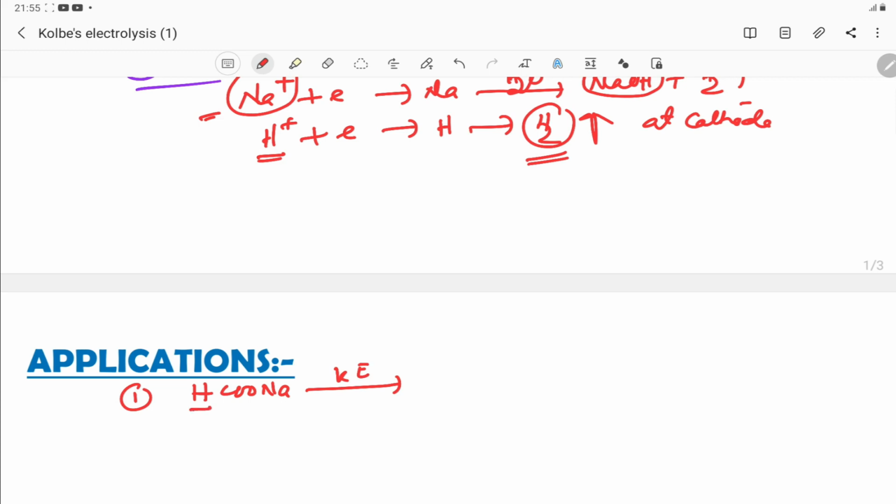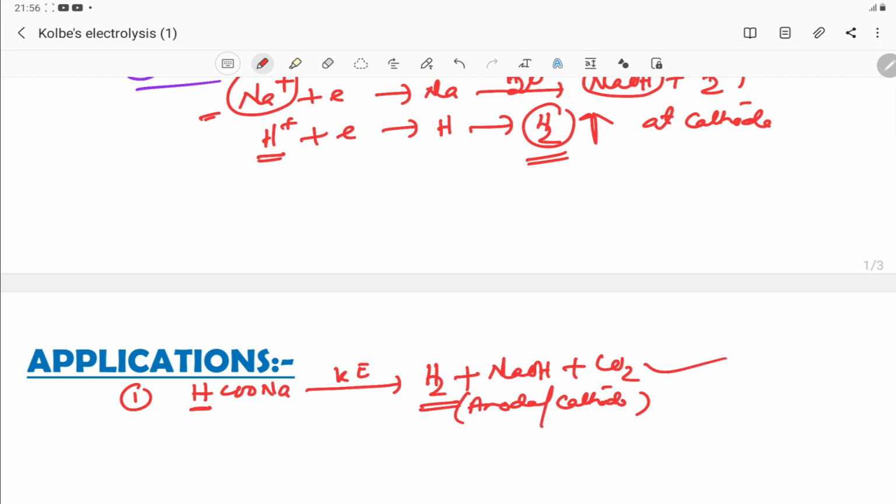Here the product will be hydrogen gas, and sodium produces hydrogen gas, and the result is sodium hydroxide and carbon dioxide. So in both cases, anode and also cathode, hydrogen gas is formed due to electrolysis of sodium formate.